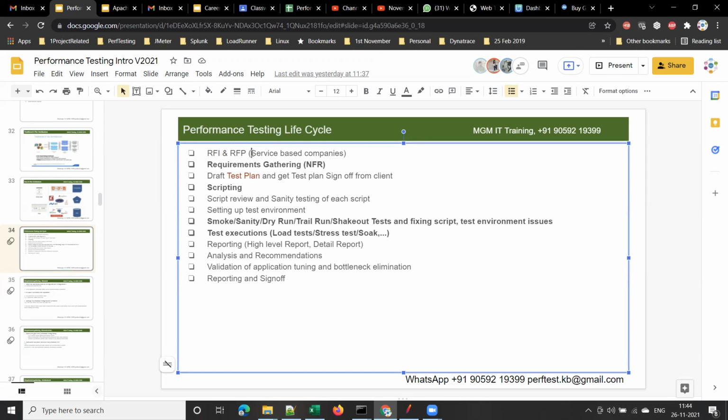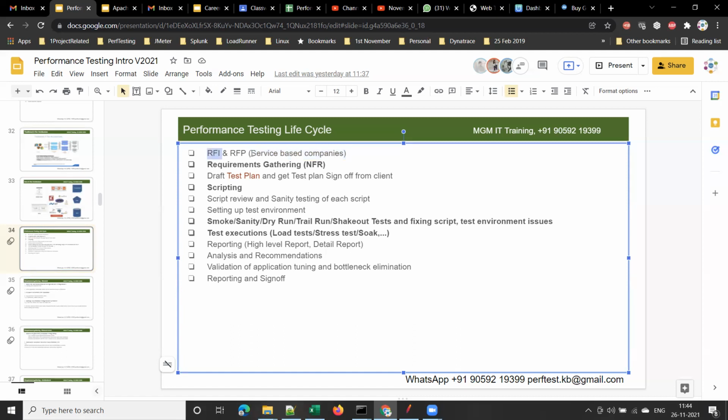Now, the service-based companies will have sales teams, whose job is to look for customers and get the projects. That is their job. So the sales team will collect that RFI, look at whichever company is floating an RFI, and they will connect with them.